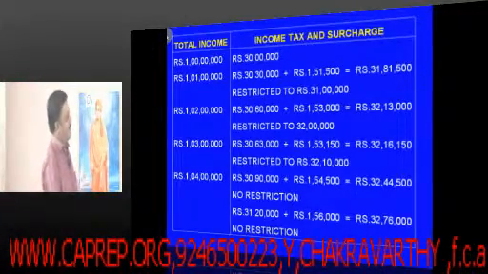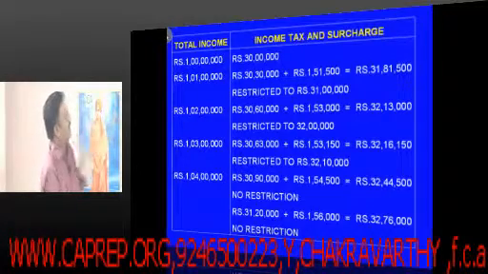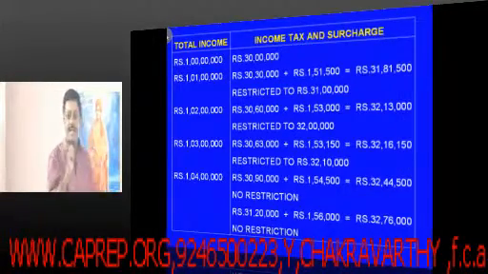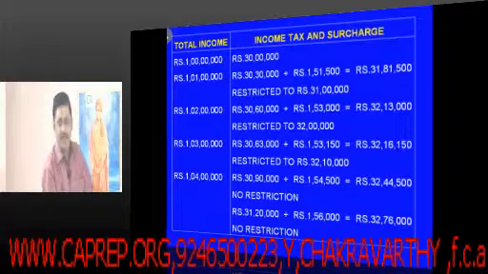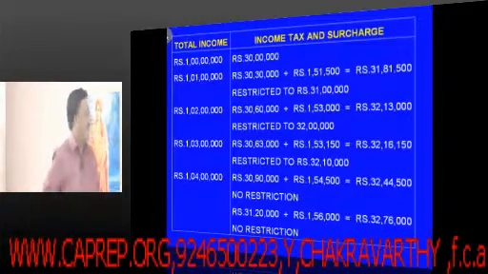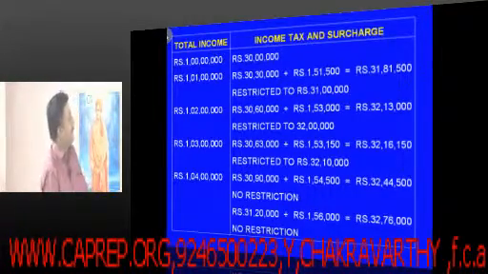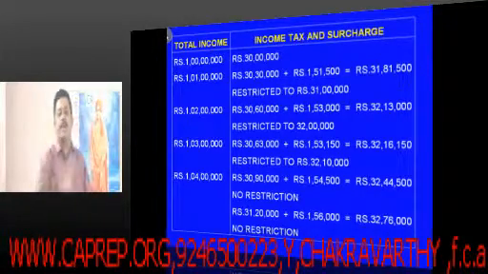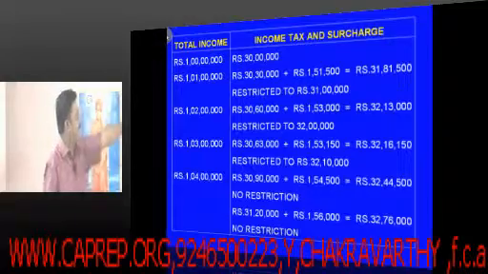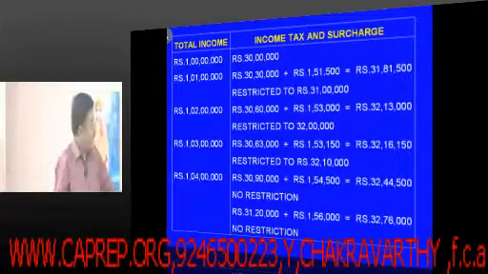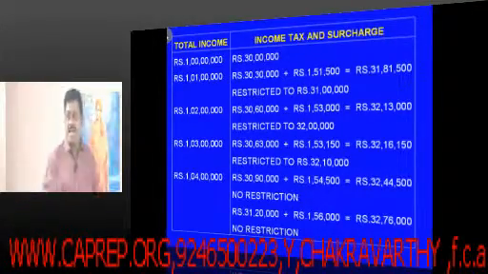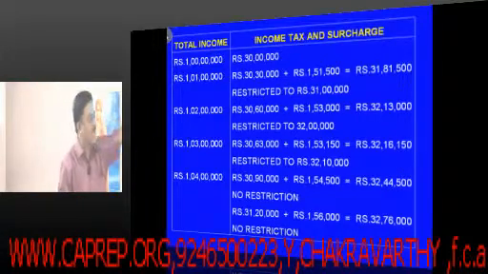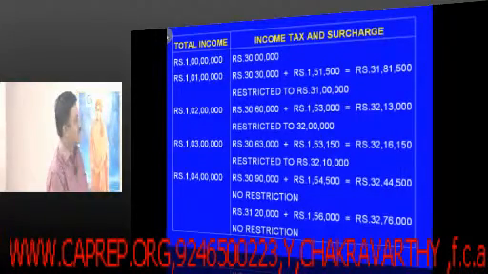Here look at the point. Total income is 1 crore. What is the tax, friends? 30 lakhs. If it is 1 crore 1 lakh, what will happen? On 1 crore 1 lakh, if you operate your calculator, 30 lakhs 30,000 is the tax, and on 30 lakhs 30,000, your surcharge at the rate of 5% works out to be how much? 1,51,500.